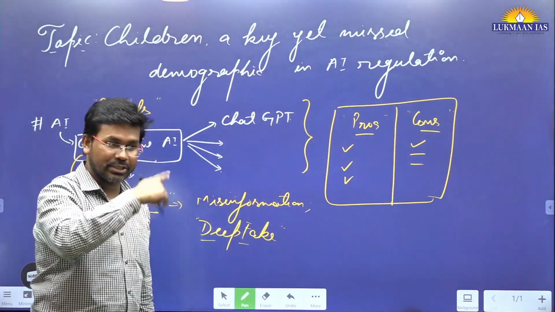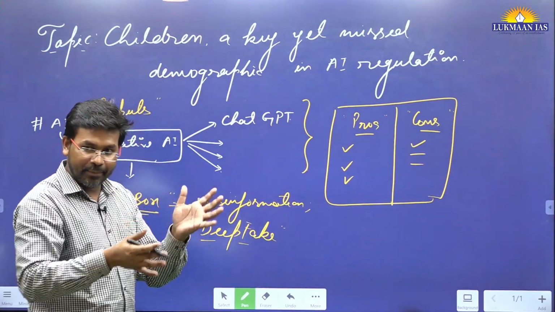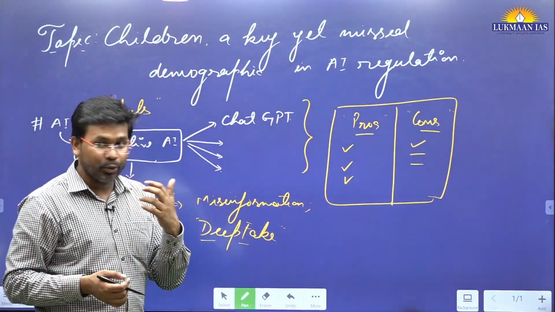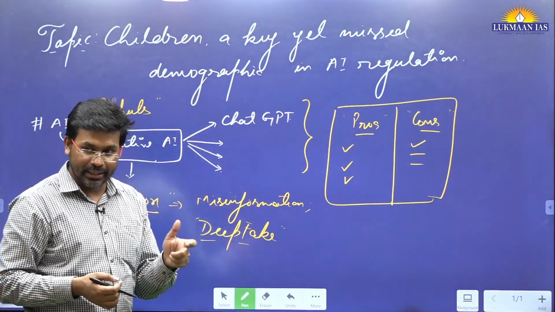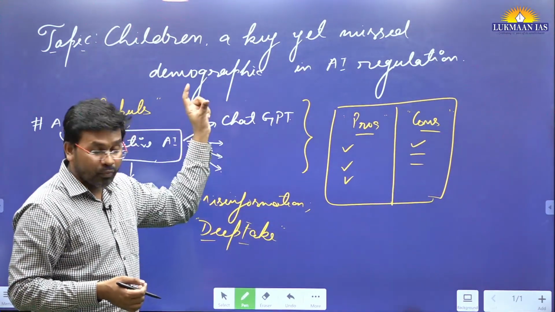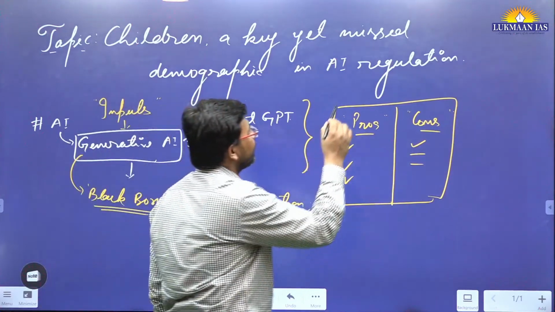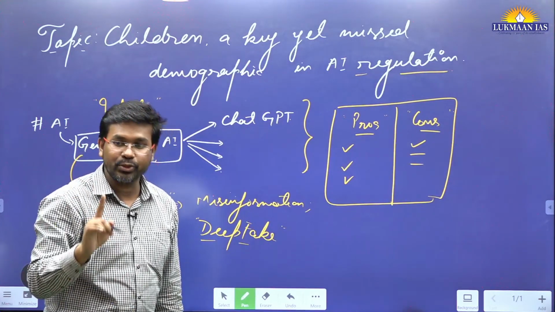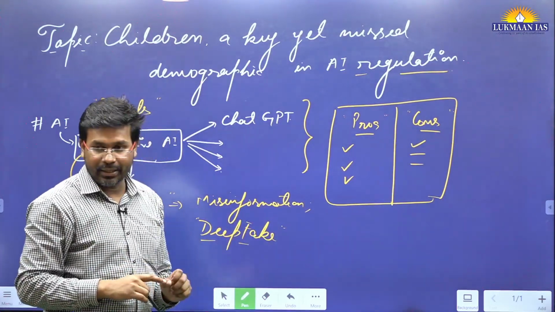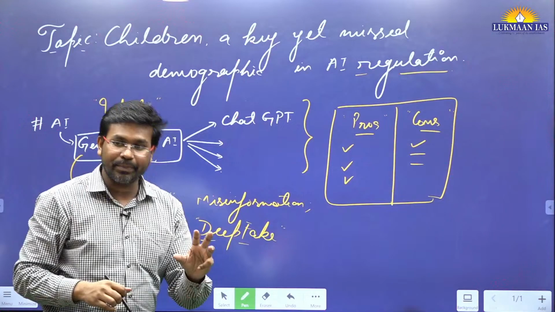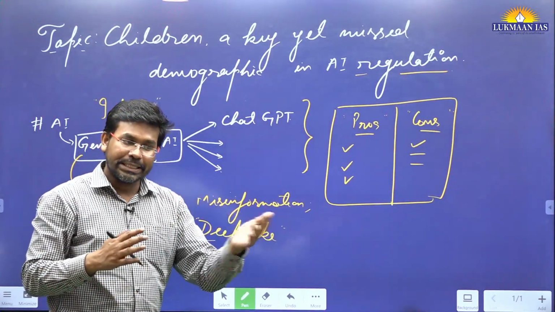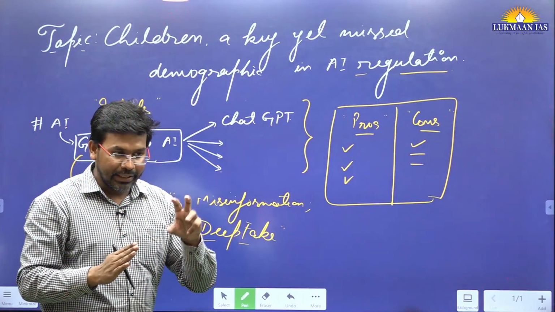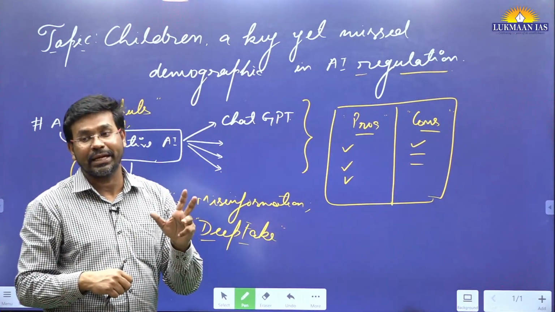That video may be sexually explicit, and someone can put that video on the internet, so it is going to affect the emotional and psychological well-being of a kid. So while we think of regulating artificial intelligence, we also need to keep in mind how it is going to affect children. The parents have a responsibility, because in future children may start using artificial intelligence on their mobile phones, and they will get affected also.